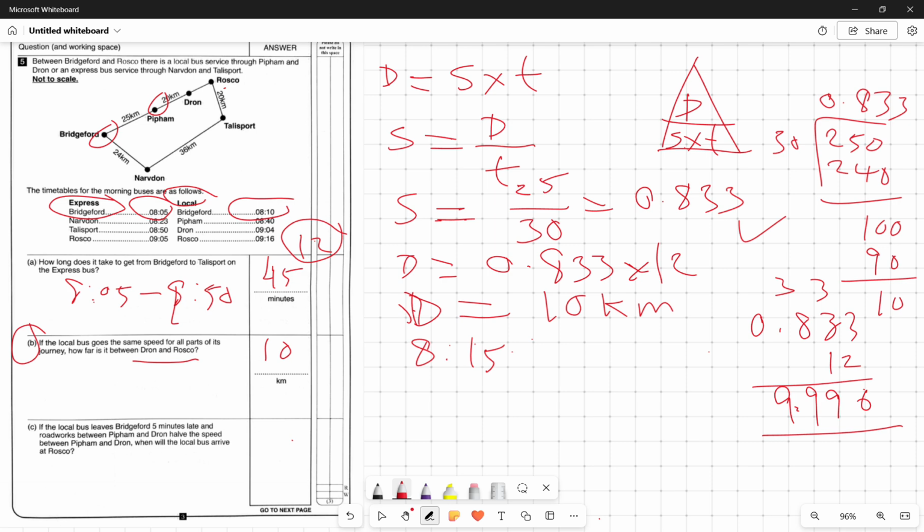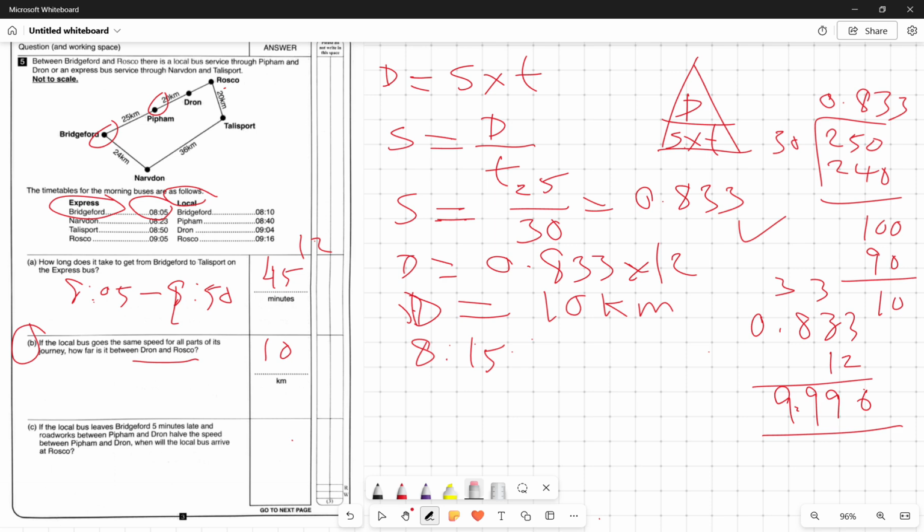So the important point is to look at the timetable and check from Pipham to Drawn how long it takes. The bus leaves Pipham at 8:40 and reaches Drawn at 9:04, so it takes 24 minutes.